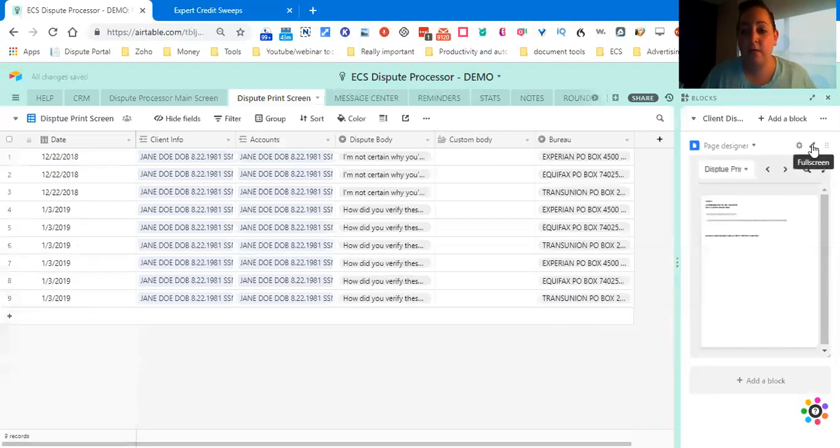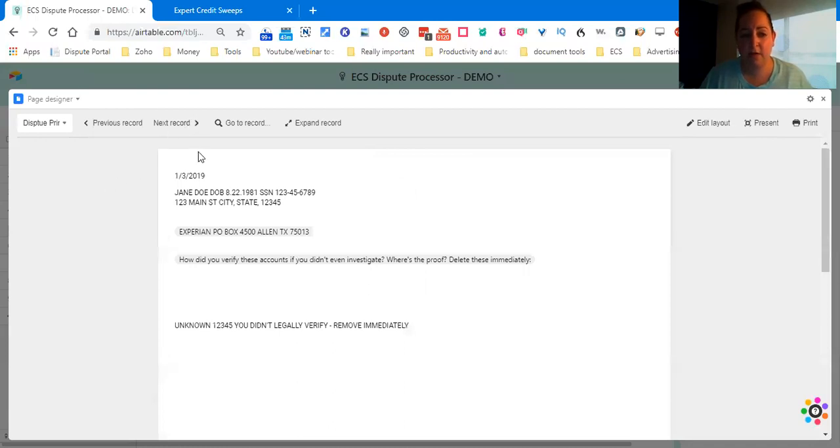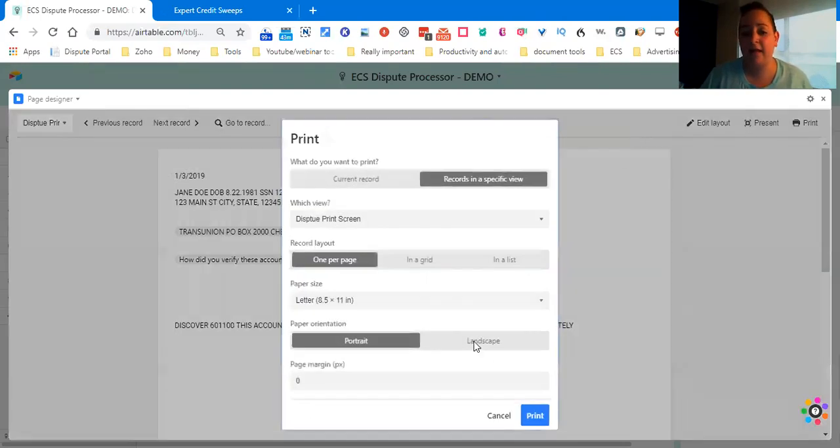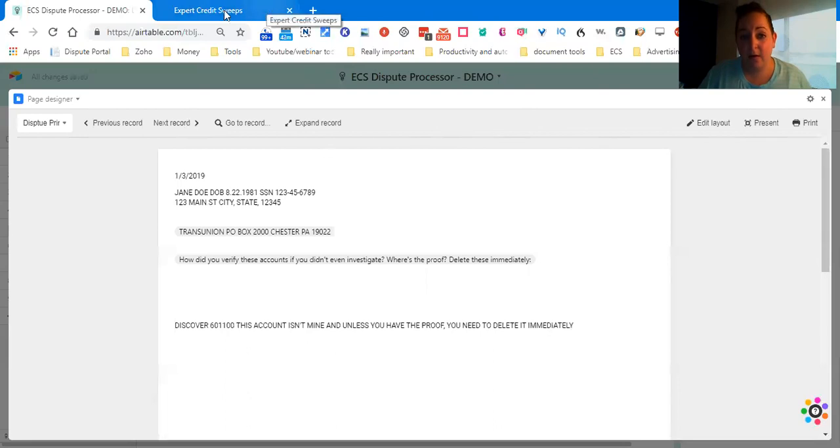All right, so now when we look at the page designer, we're going to see that we have the collection. Yep, okay. So this is letter number 1, letter number 2, and letter number 3. It's really as simple as that. You just print it, or you save it, and that's it. Now I first need to pause the screen so I can pull up the other one. We're going to add in some accounts that are similar to this and then see how long it takes to do it on the client dispute manager. All right, so pausing the video.